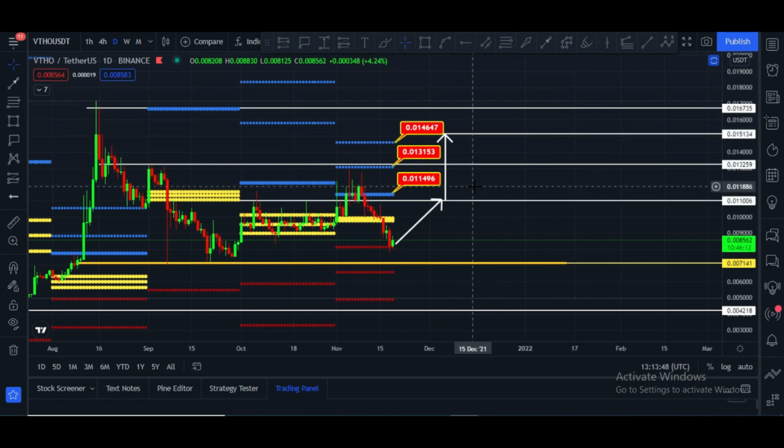Note down these targets. And here you can see after touching this bearish CPR level, which is at the $0.00798 price zone, it bounced back. This bearish CPR is turning into a strong support, and once it crosses the 1 cent price area, in that case these main CPR levels will turn into main support, and after that upside rally will definitely start. This is my technical analysis, guys.